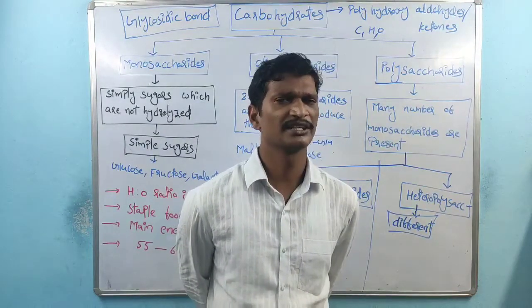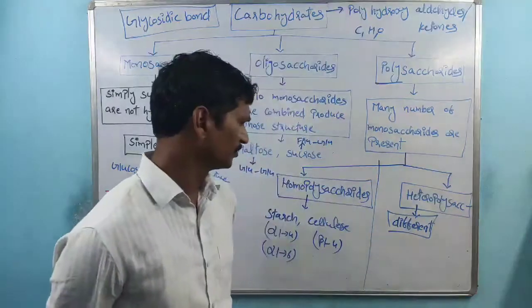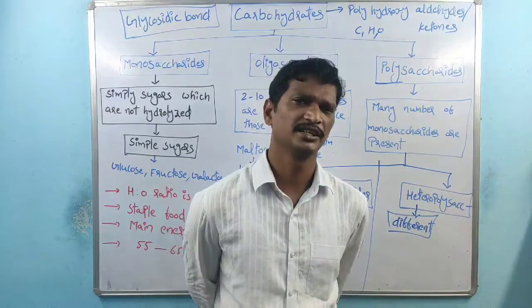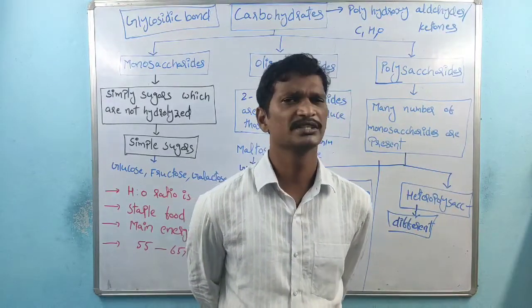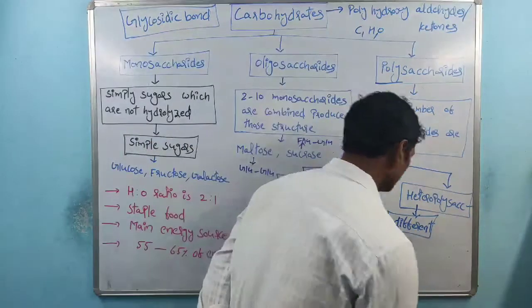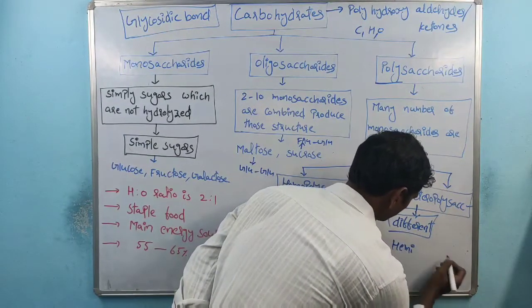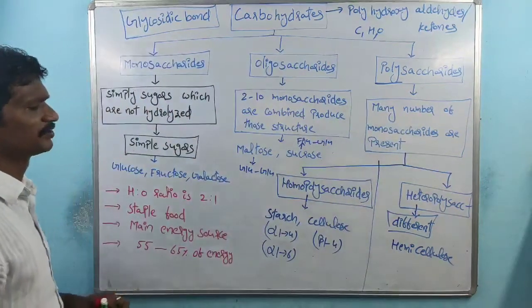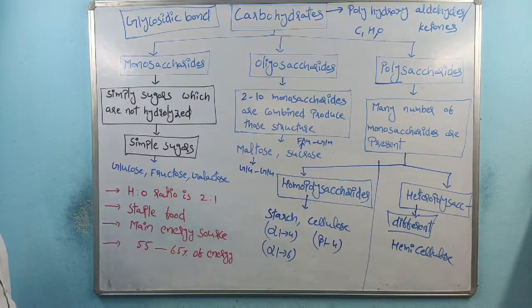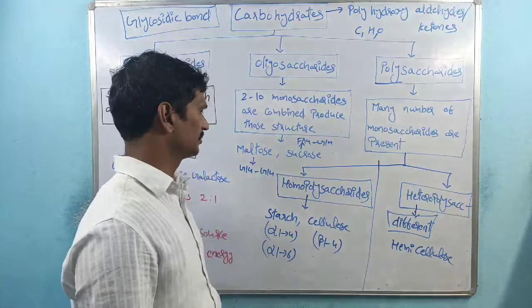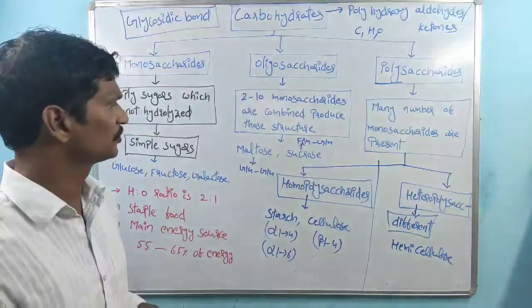There are several examples. We know about hemicellulose; hemicellulose is one type of heteropolysaccharide. We will discuss other examples of heteropolysaccharides later. So that is about the difference between homopolysaccharides and heteropolysaccharides. In the next class, we'll discuss the characteristic features of the monosaccharides.